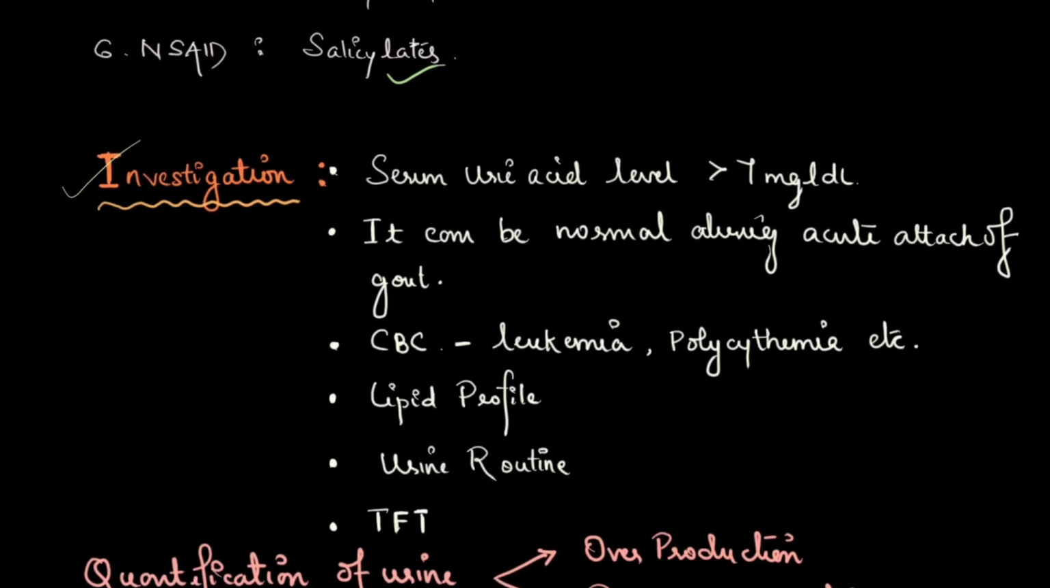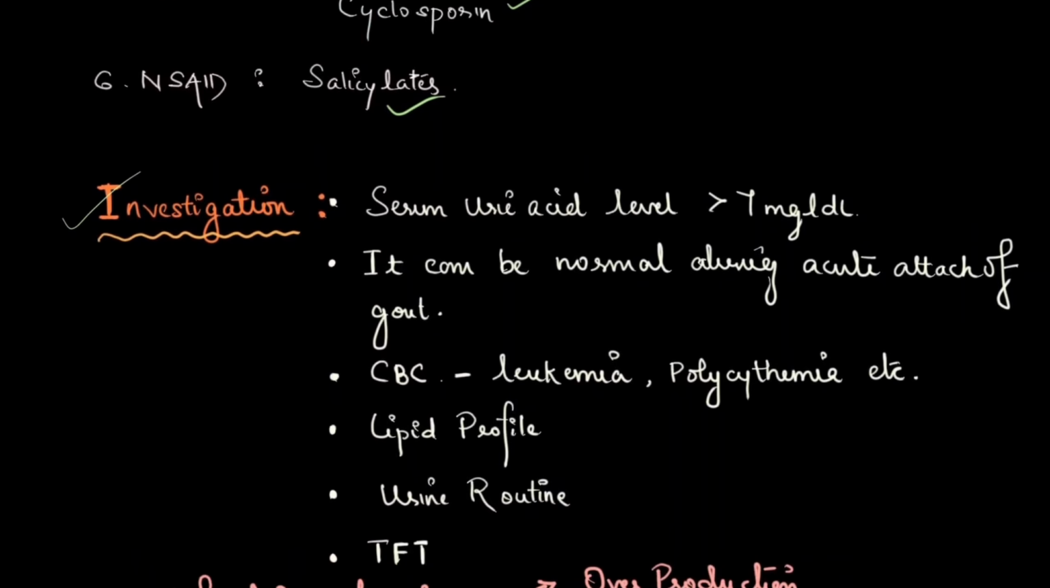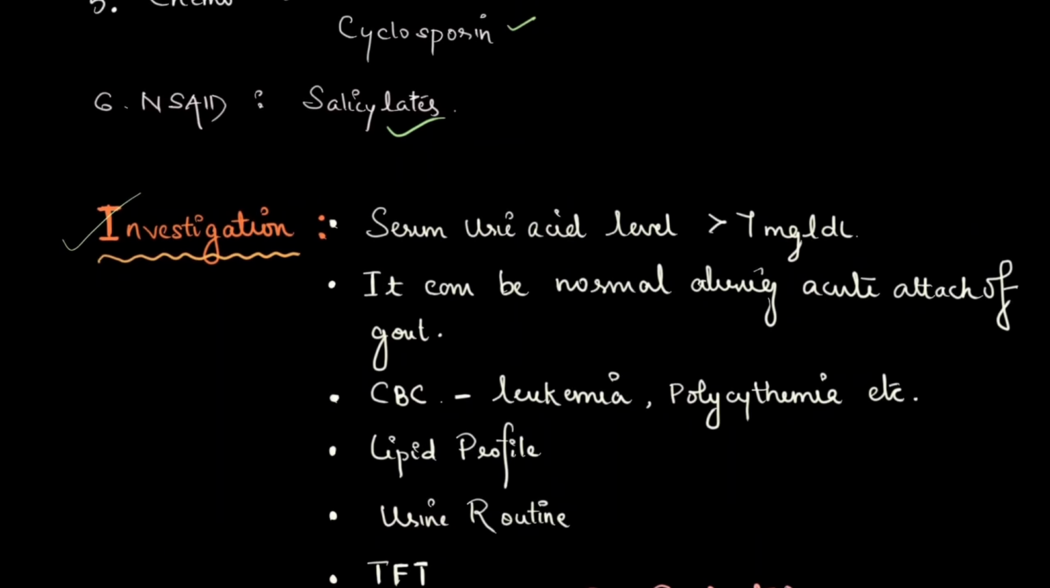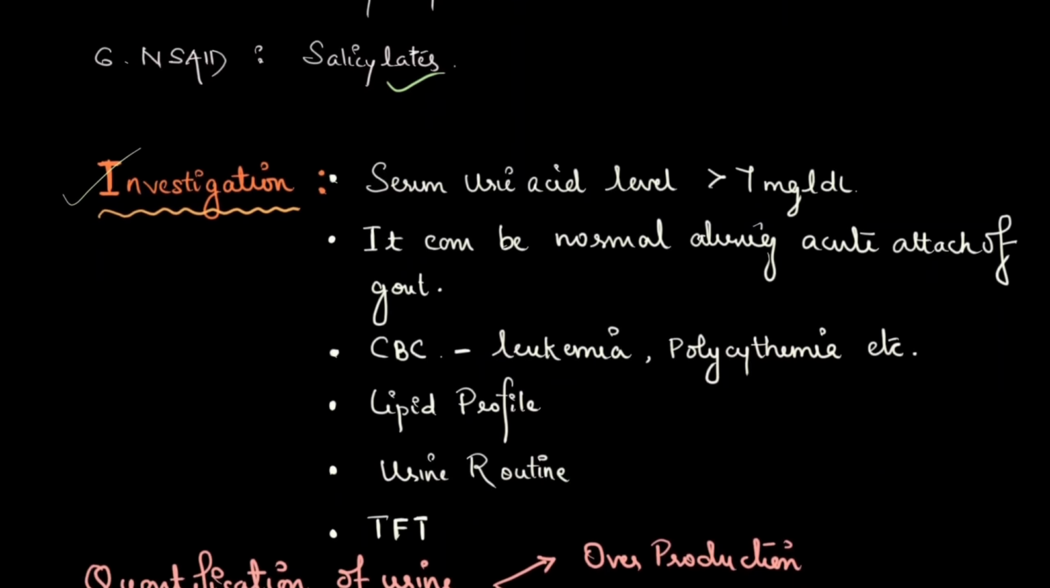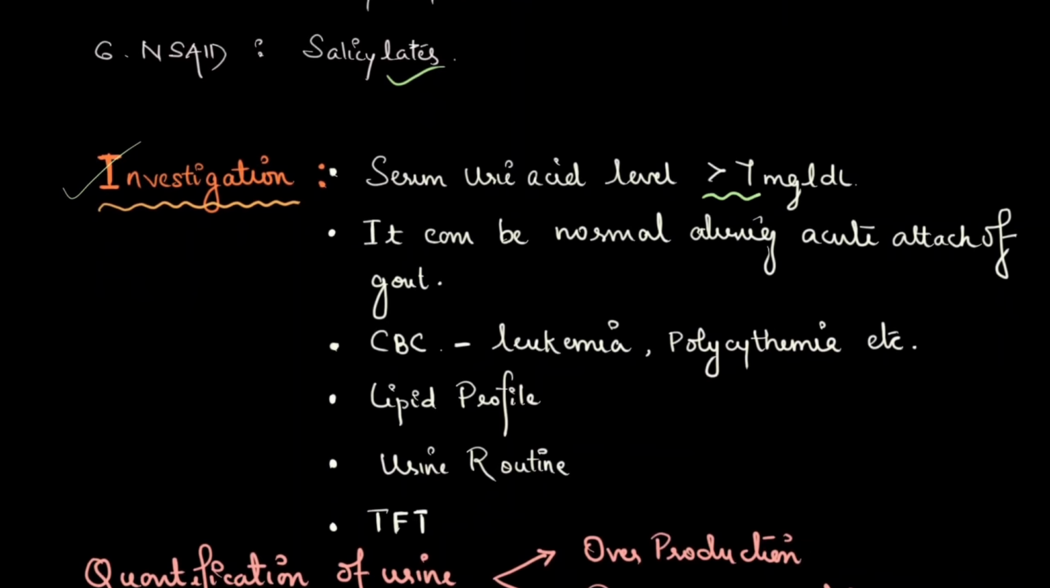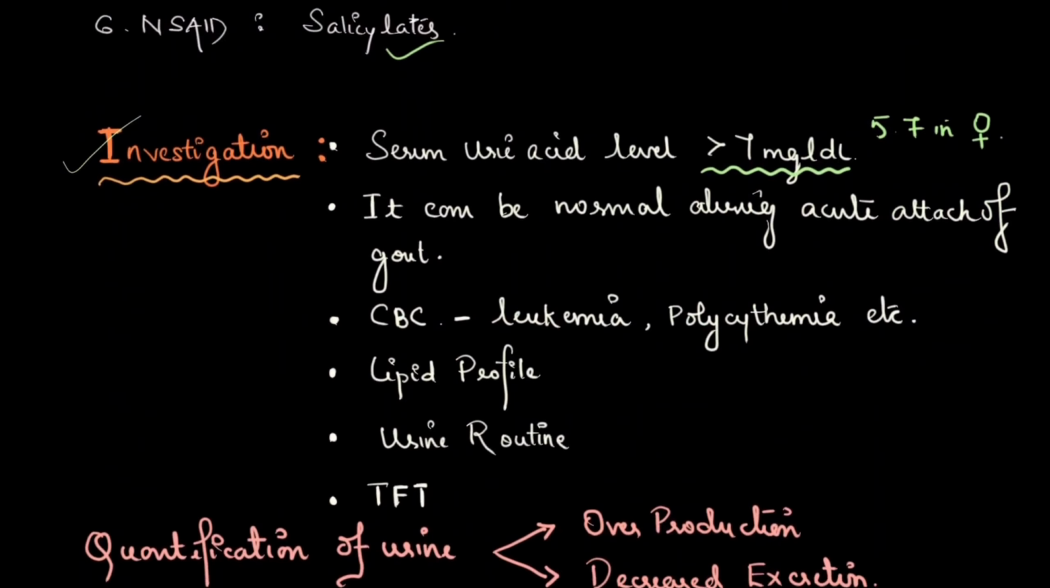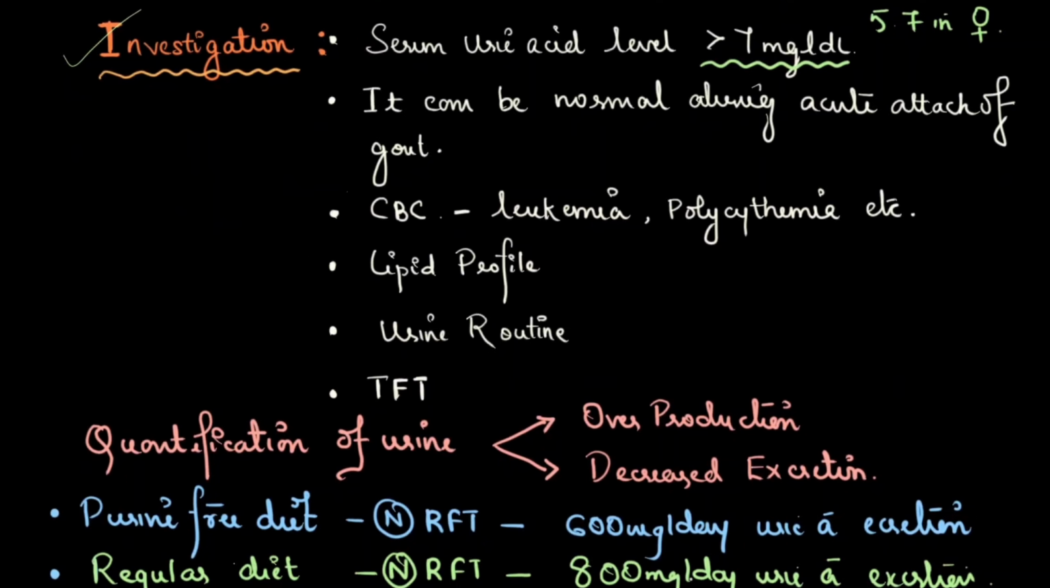Okay, in investigation, we know that many problems like hypertension and obesity can cause hyperuricemia. So you check the serum uric acid level, whether it is more than 7 in male or 5.7 in female. Okay, it can be normal during an acute attack of gout. You also check the complete blood count and peripheral smear to rule out leukemia or polycythemia, like that.